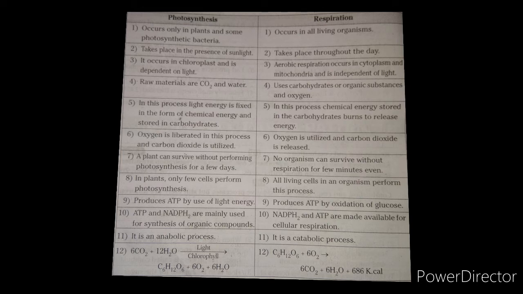Photosynthesis is an anabolic process. What is an anabolic process? One doubt arises in your brain now. Anabolic means a process in which a simple substance is converted into a complex substance and stored. In photosynthesis, CO2 and water are utilized, and by using sunlight and the presence of chlorophyll, glucose is formed. Simple substances are converted into complex substances and stored. This is a food preparing process. Here food has been stored.